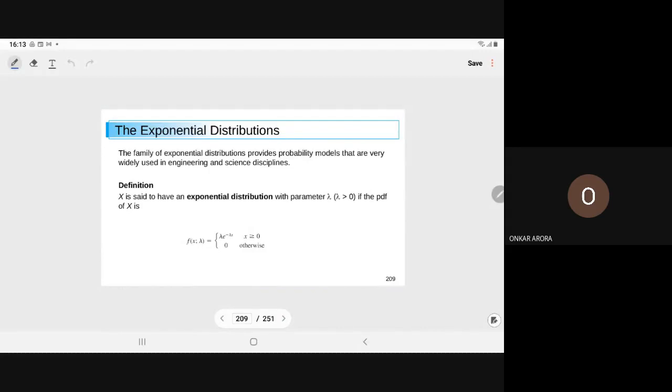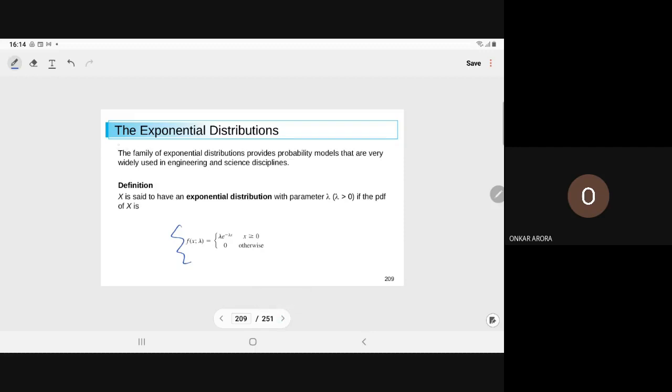So here you can see, in terms of lambda we can also define f(x). I have already defined it: f(x) is equal to lambda e to the power minus lambda x, where lambda is greater than or equal to 0. So this is the definition.